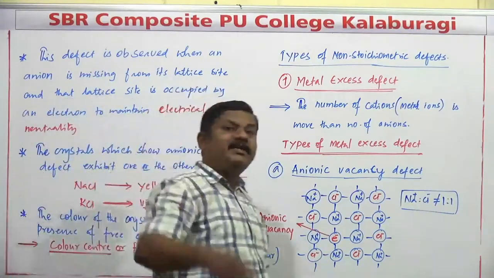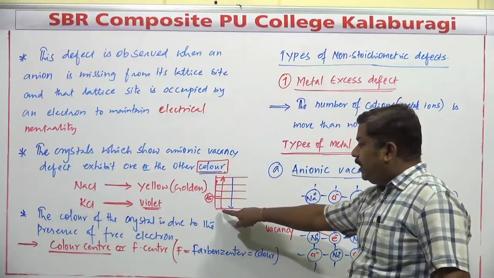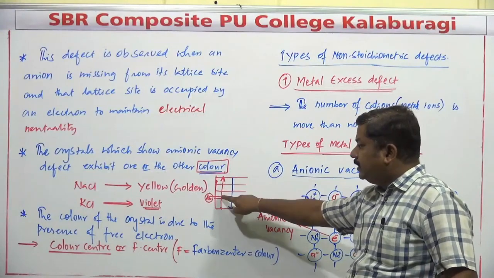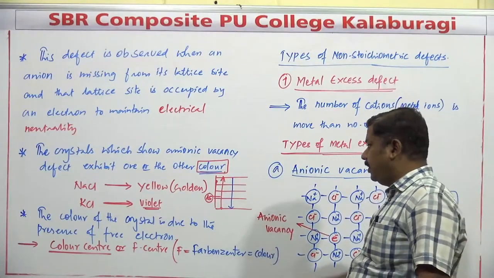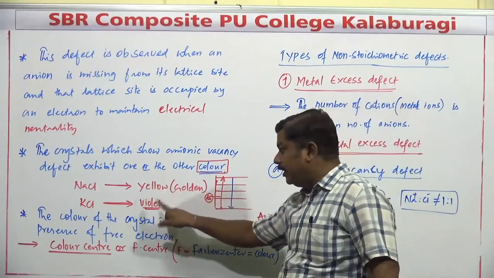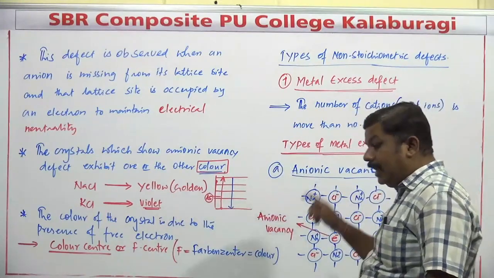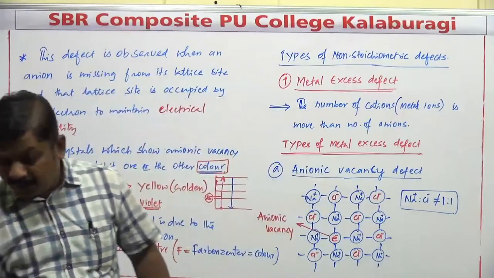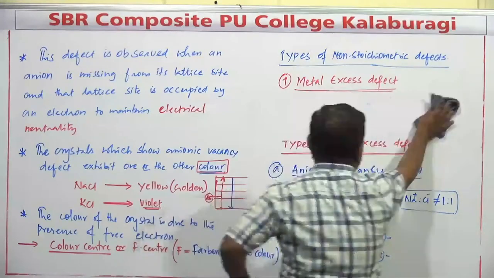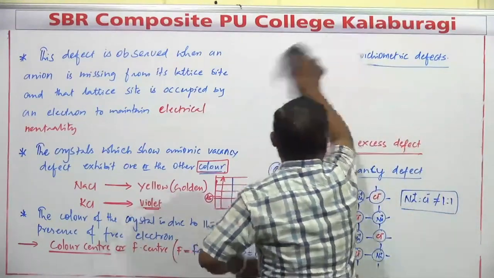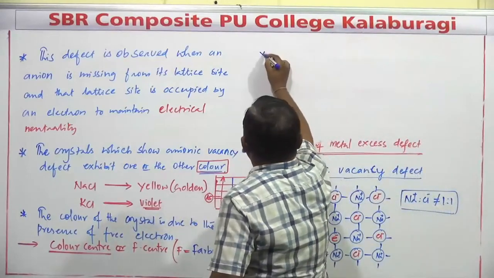That is mainly because of the excitation and de-excitation of the electron. To excite from the lower energy level to a higher energy level, it absorbs energy. Again, from higher to lower energy level, it releases a certain amount of energy, and that energy corresponds to one color or another, which depends upon the total number of electrons that get excited to the higher energy level or come back to the lower one. This is commonly called the anionic vacancy defect. And one more point to be remembered in case of this defect is next.